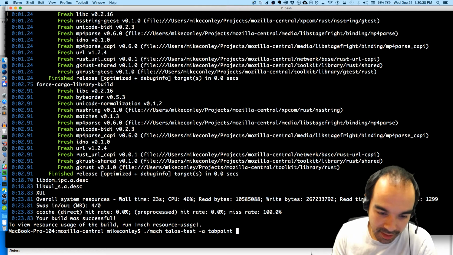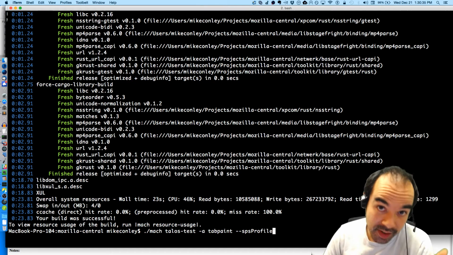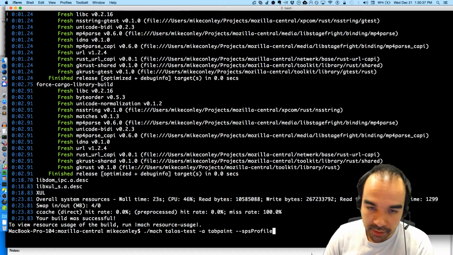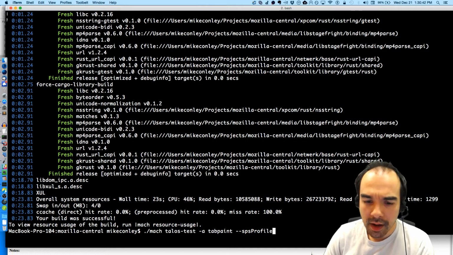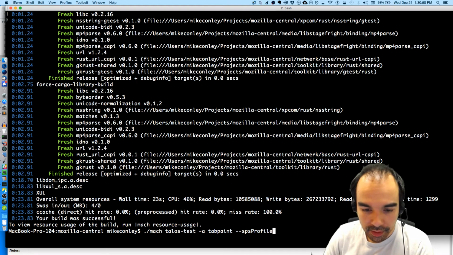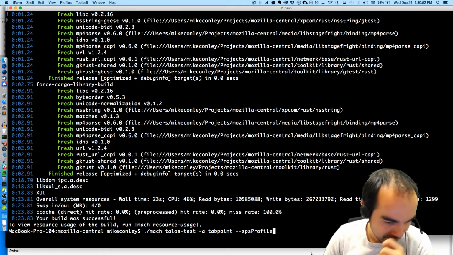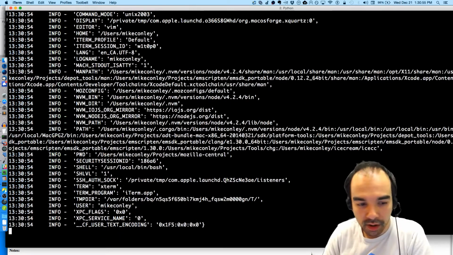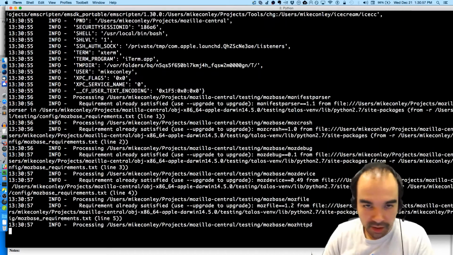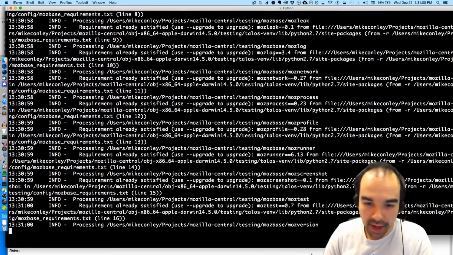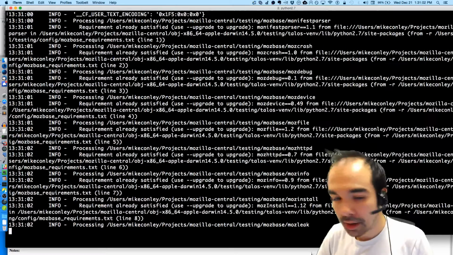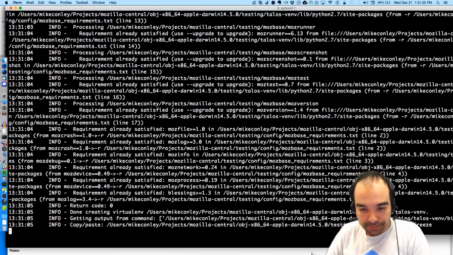But tab paint, I'm running the tab paint test, and then I do --SPS profile, and I can get away with this on OS X at the very least because I think we have the symbols ready and available for us. For Windows, I think it's a little trickier. We have to generate the symbol, all this sort of odd stuff. But I should be able to do that, and it should spit out a profile at the end of the test. And the test itself is not very long. You'll see it opens some tabs, it'll flash around a little bit, and then it'll finish. And hopefully it will spit out a profile that we can then look at.